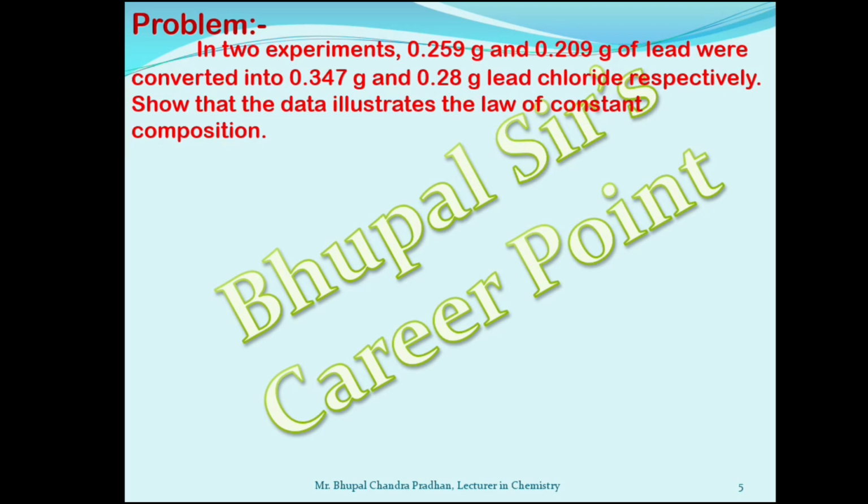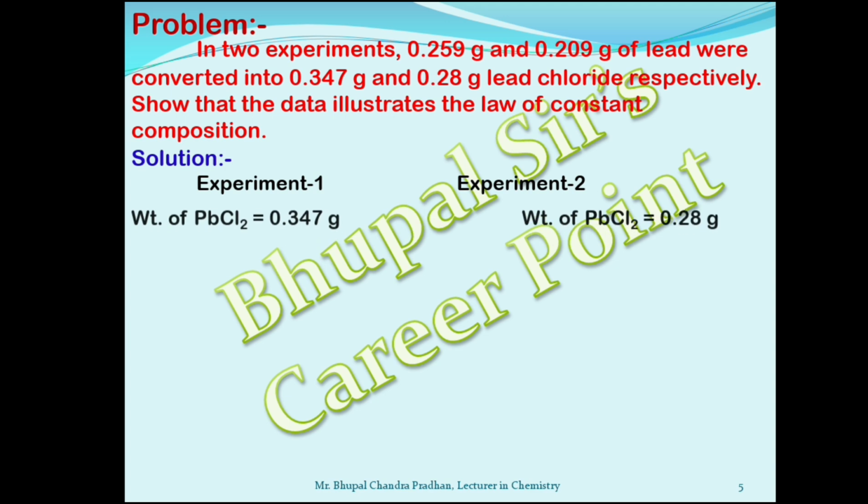In the first experiment, 0.259 gram of lead was converted into 0.347 gram of lead chloride. In the other experiment, 0.209 gram of lead was converted into 0.28 gram of lead chloride. Let us illustrate this. These are in accordance with the law of constant or definite composition or proportion.